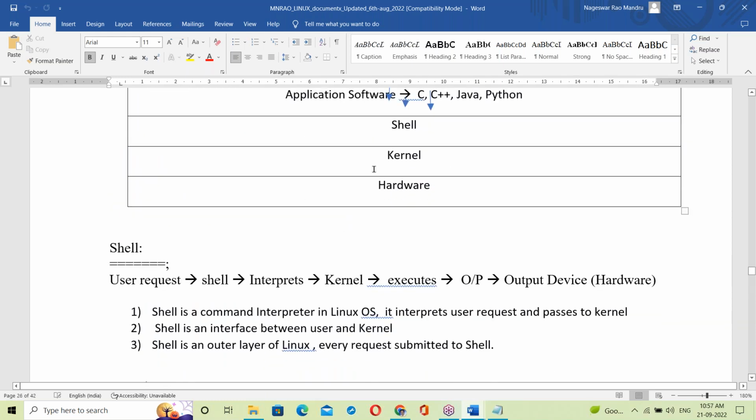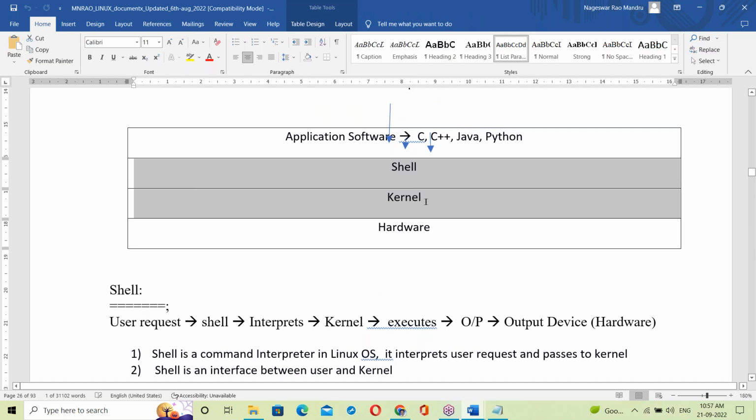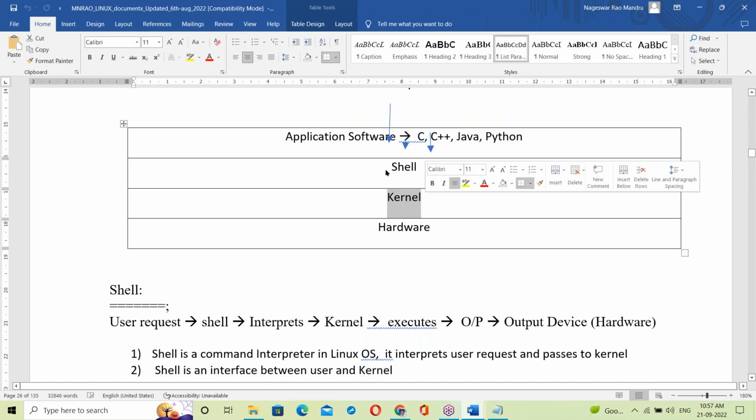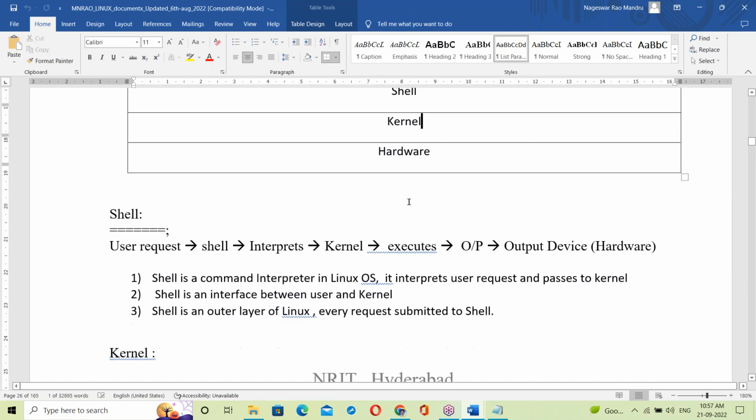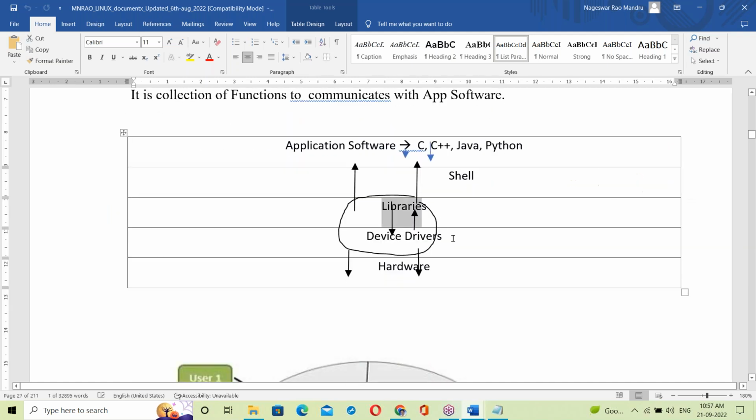On top of hardware sits the OS, and in the OS there are the kernel and shell. The kernel contains two layers: device drivers and libraries. Device drivers communicate with hardware components. Libraries communicate with your C program, C plus plus and Java.